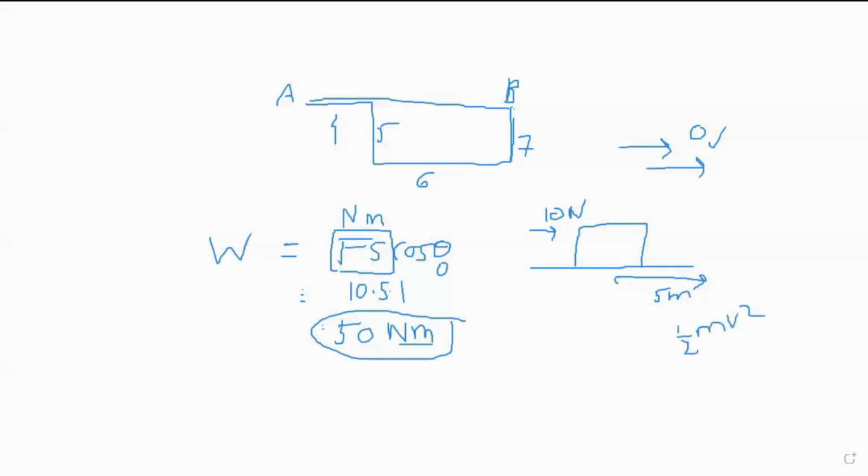Okay. So here, let's say you know the mass of the object. Let's say it is 2 kilograms or something. So if you know the mass of the object, you can find the acceleration with which the object will move under this force, right? Yes. And if you know the acceleration, you can find the velocities as well, right? Yes.